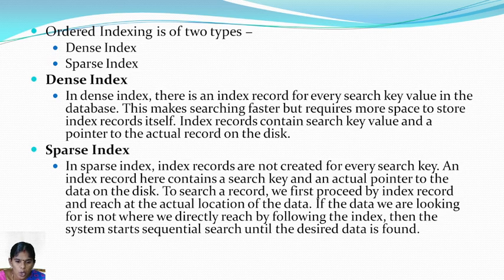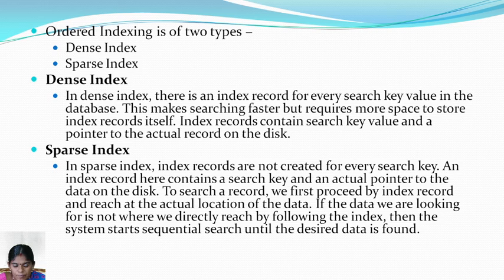Next, the ordered index is basically of two types: dense index and sparse index. A dense index means there is an index record for every search key value in the database. This makes searching faster but requires more space to store the index records themselves. Index records contain the search key value and a pointer to the actual record on the disk.